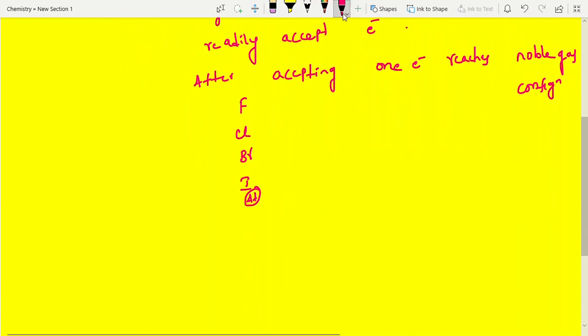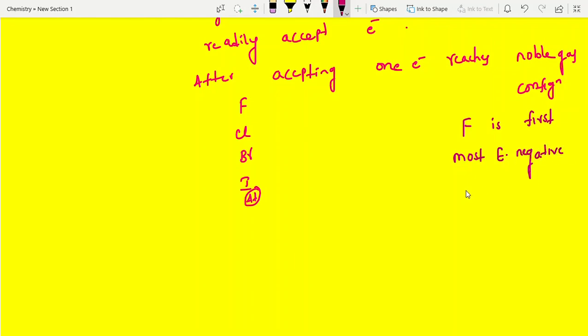According to the Pauling scale, fluorine is the first most electronegative element. Its value is 4. Whenever it combines with others, fluorine definitely shows a negative oxidation state.